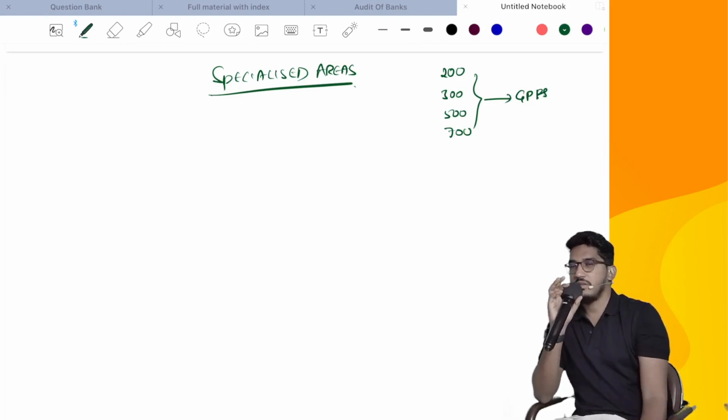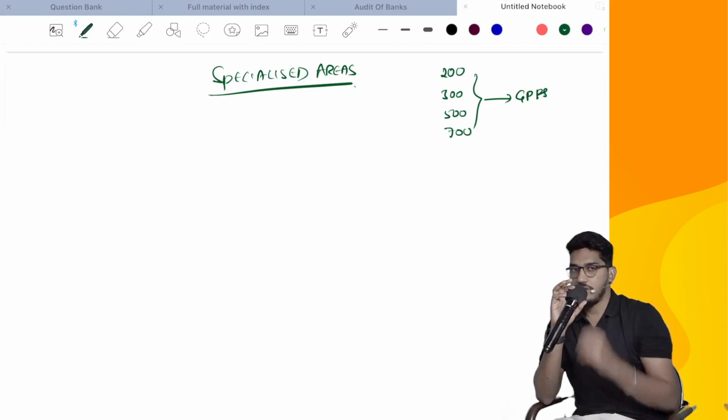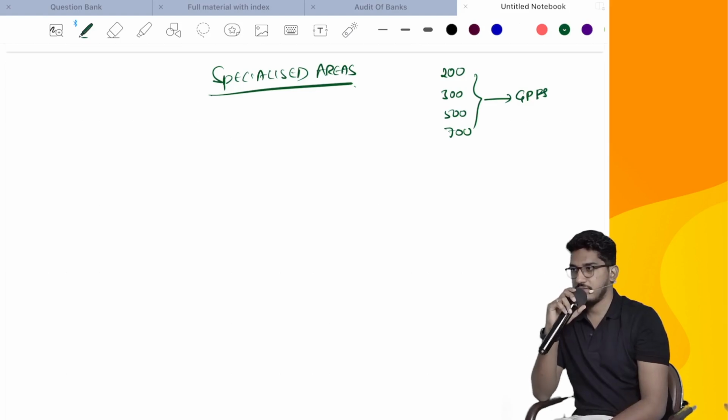But sometimes we chartered accountants might also be requested by the clients to do audits of special purpose financial statements, or that financial information which is specific only for certain users.